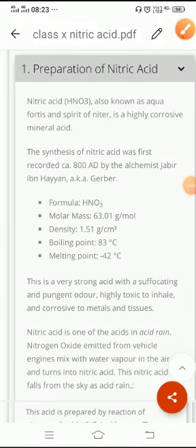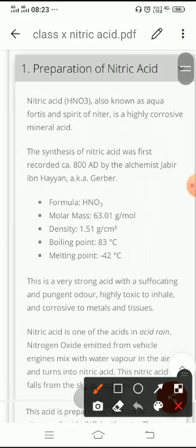Nitric acid, which is also known as aqua fortis, meaning strong water, or spirit of nitre. It is highly corrosive in nature, one of the corrosive mineral acids. It is a mineral acid because it is found in the earth's crust. It was first recorded in 800 AD by the alchemist Jabir ibn Hayyan.